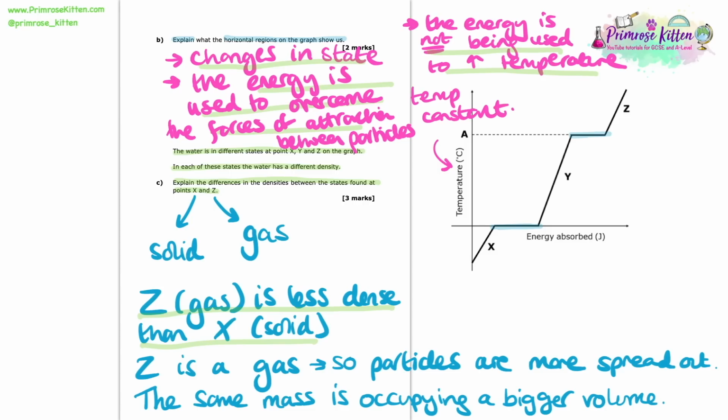Then we need to express that in the gas, the particles are more spread out. And then finally we conclude linking it back to density, which is of course mass over volume, and make it clear that although we have the same mass, in the gas it occupies a much bigger volume, which is why it has a smaller density compared to the solid.